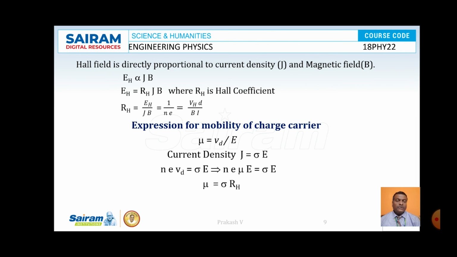The Hall effect appears in the case of semiconductors as well as metals. So in the case of an N-type or P-type semiconductor, when the electrons are moving in a particular direction, if we apply a magnetic field perpendicular to the direction of flow of current, then an additional electric field is developed within the body of the material. Because of this field, separation of charge carriers takes place. This phenomenon is known as Hall effect, observed in semiconductors as well as metals. The value of RH will be VH d by B into I, and further the mobility of charge carrier is given by sigma RH.